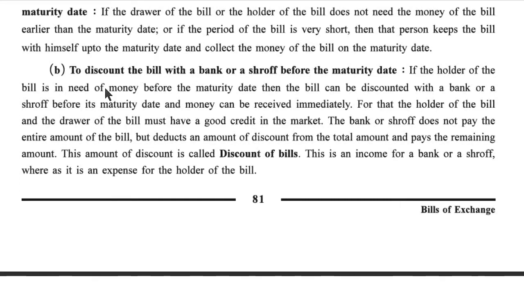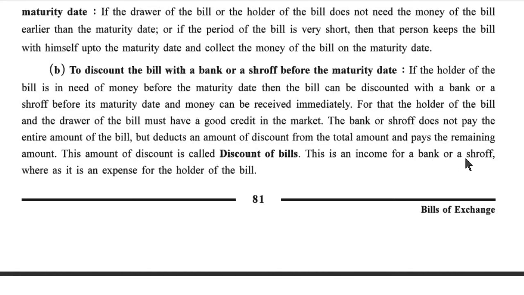Second condition, to discount the bill with a bank or a shroff before the maturity date. If the holder of the bill is in need of money before the maturity date, then the bill can be discounted with a bank or a shroff before its maturity date and money can be received immediately. For that, the holder of the bill and the drawer of the bill must have a good credit in the market. The bank or shroff does not pay the entire amount of the bill, but deducts a discount from the total amount and pays the remaining amount. This amount is called discount of bills.